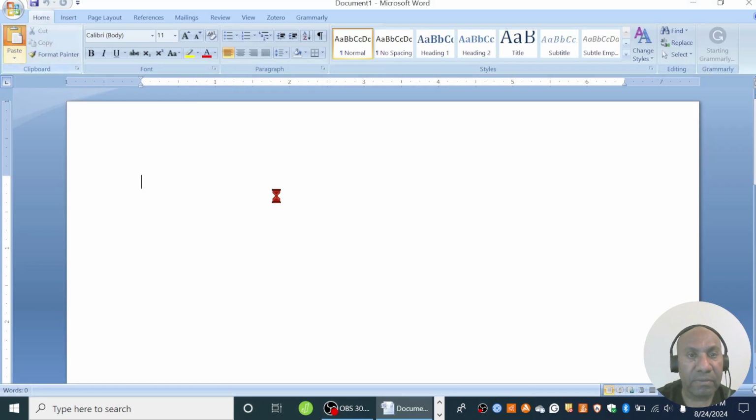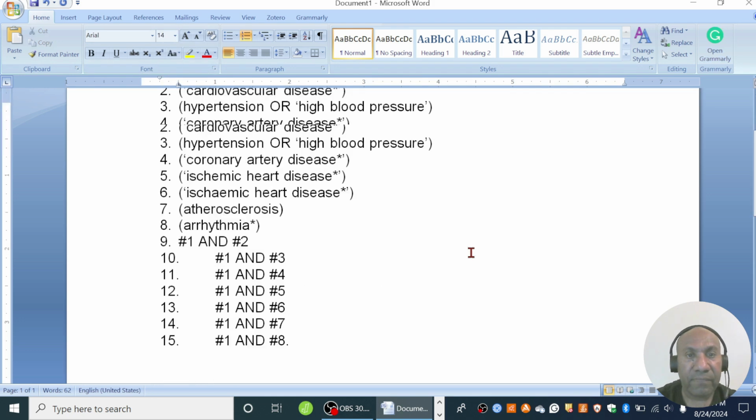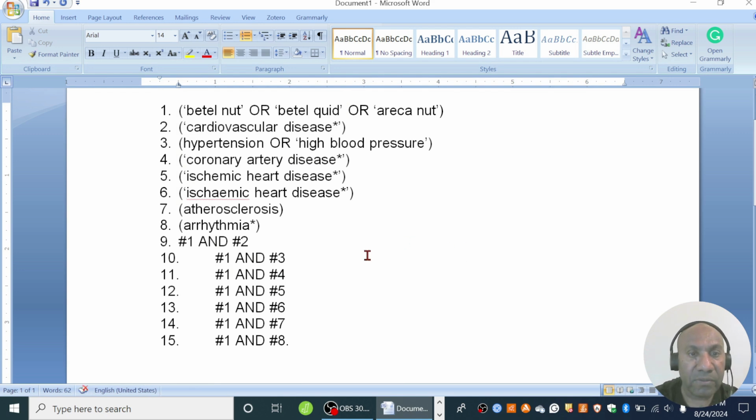All right, so I'm just gonna increase the font to maybe 14. Okay, size 14. So this is the search strategy that we will use in PubMed to demonstrate how to use the Boolean operator OR and the Boolean operator AND to do a simple literature search. Let's go now over to PubMed and I will show you how you can do it.